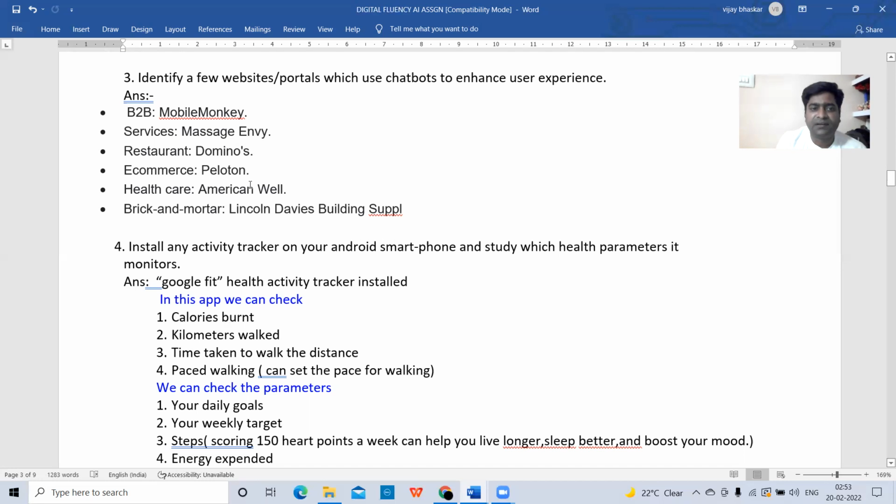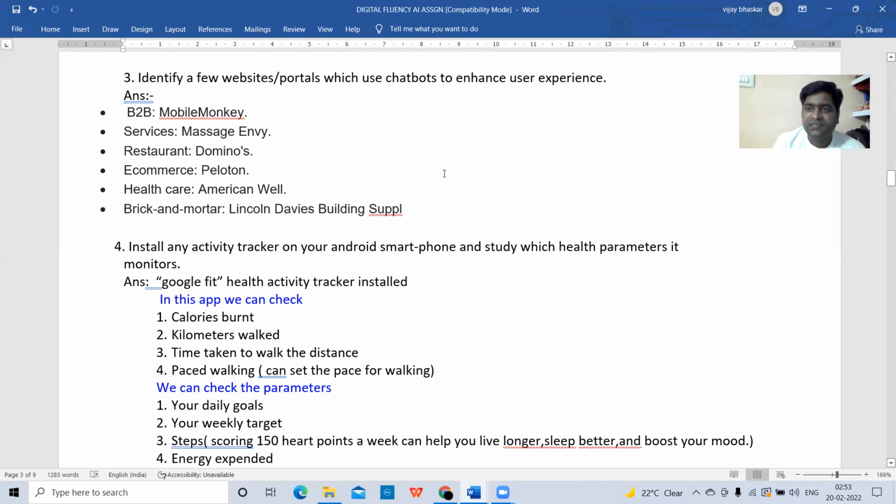E-commerce: Peloton. Healthcare: American Bell. Brick and mortar: Lincoln Davis and building suppliers, like this. These are some of the websites that use chatbots. Nowadays, all websites are using chatbots.